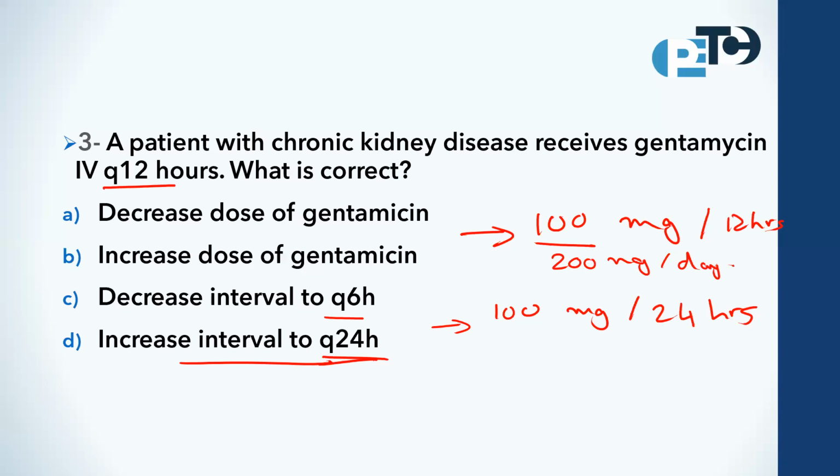By increasing the interval, it will be 100 milligrams, but every 24 hours. So the total daily dose would be 100 milligrams, not 200 milligrams. In this case, you do two things, decrease the dose and increase the interval, at the same time.